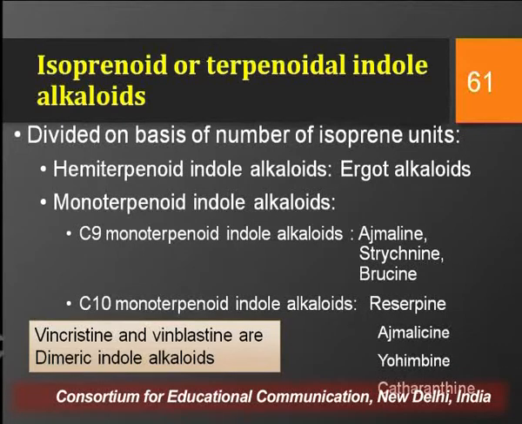Now, apart from these hemiterpenoid and monoterpenoid indole alkaloids, indole alkaloids also occur as dimeric alkaloids, that is, two single indole alkaloid units join together to form the main alkaloid, and since two single units get attached, they are known as dimeric alkaloids. The common examples of dimeric alkaloids are vincristine and vinblastine, and we know that these are well known anti-cancer alkaloids and are found in Vinca rosea, that is Catharanthus roseus.